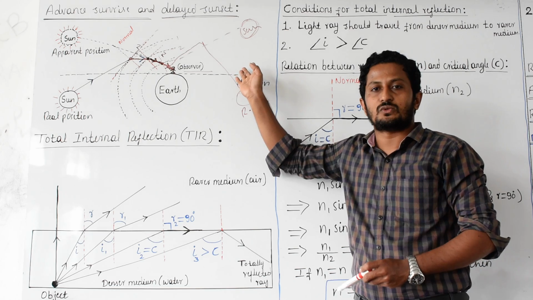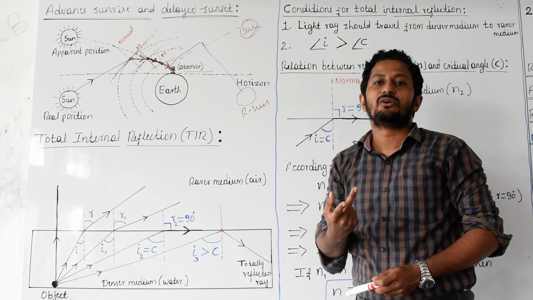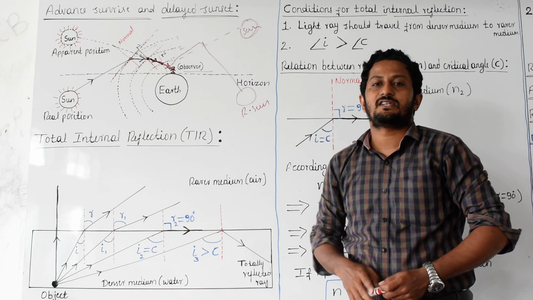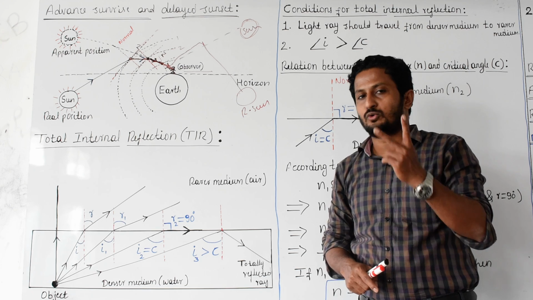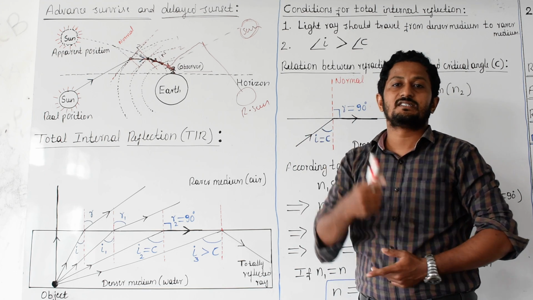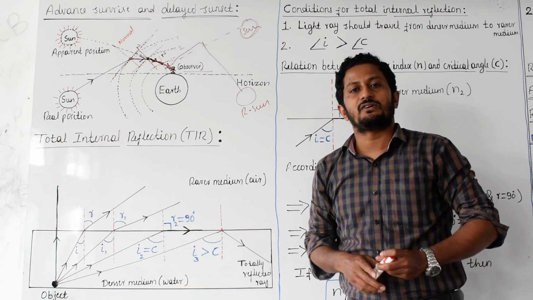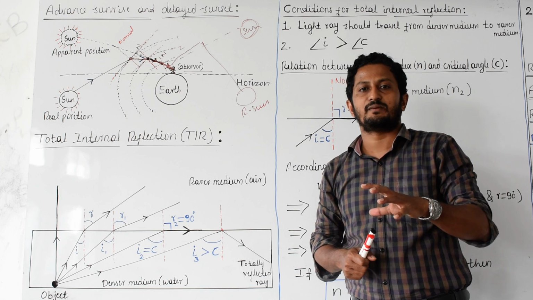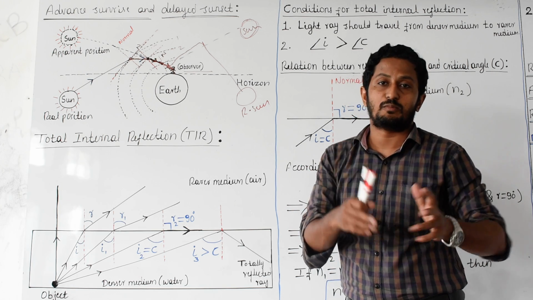Again here also, the sun is going to be 2 minutes early during sunrise, and 2 minutes late during sunset, because of refraction of light rays coming from the sun and entering the Earth's atmosphere.